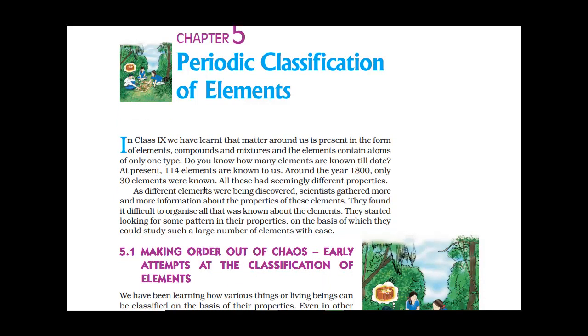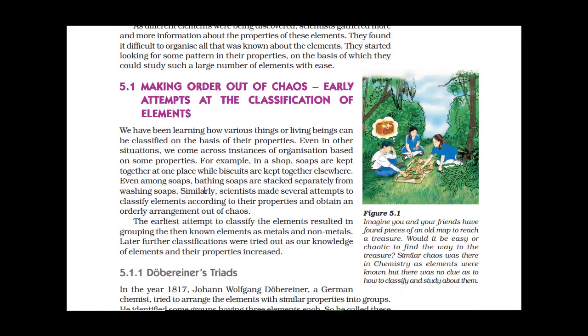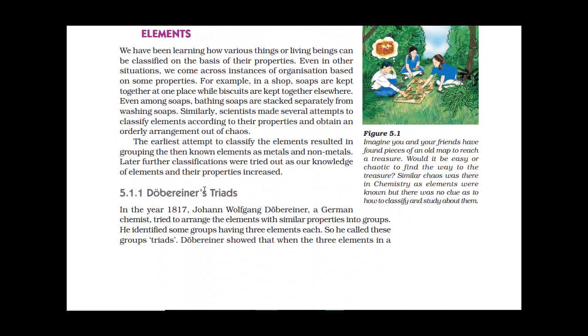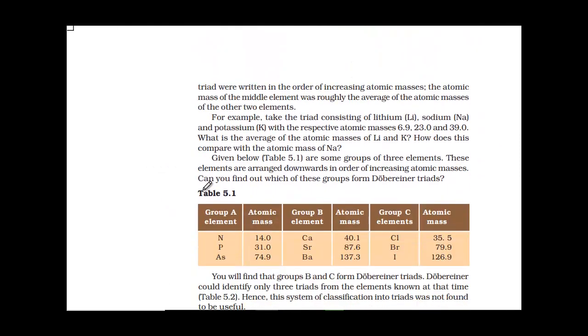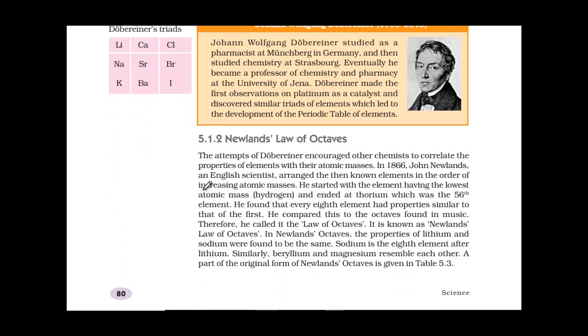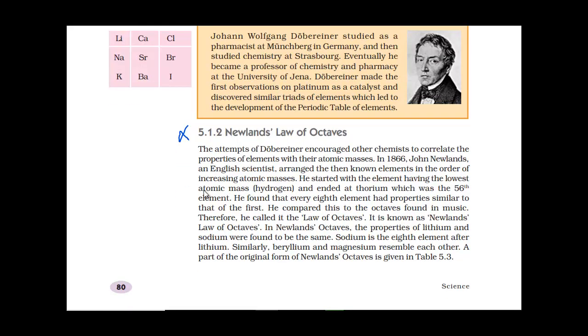And when I come to the concepts, 5.1.1 and 5.2.2 have been deleted. So now you don't have Dobereiner's triads, and also 5.2, that is Newlands' law of octaves. Okay, so these two concepts have been deleted from this chapter, and everything remaining stays the same. You need to focus on the remaining part of this chapter.